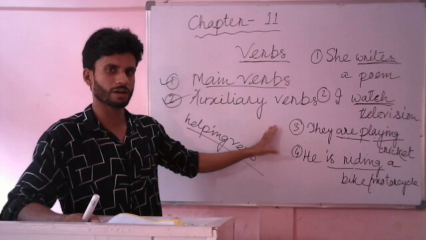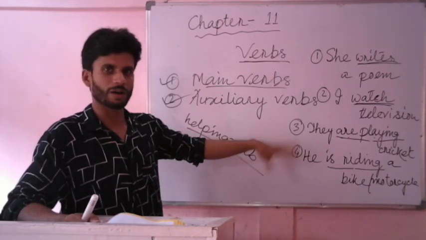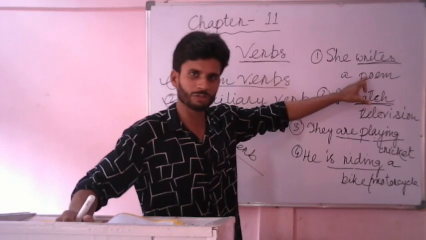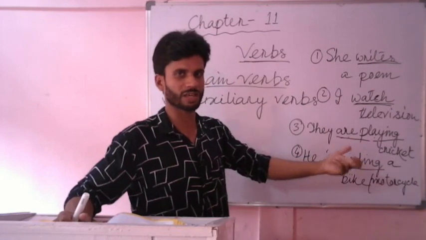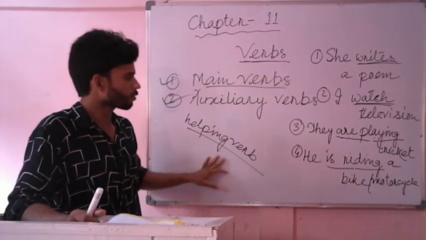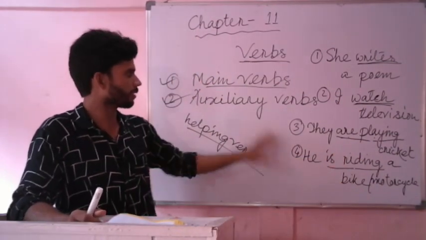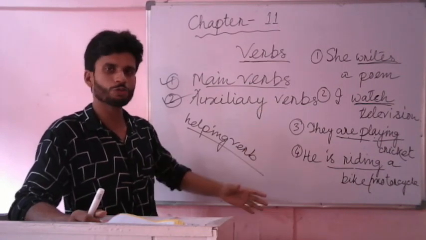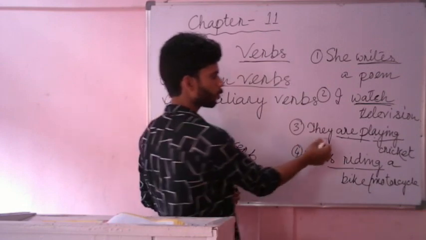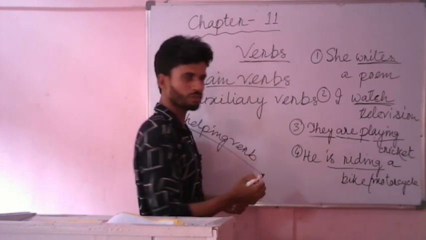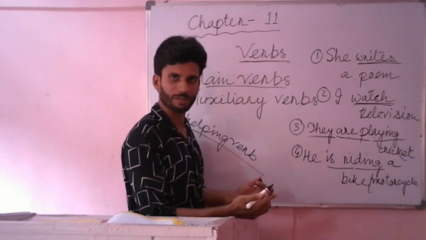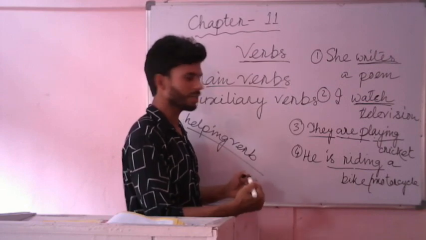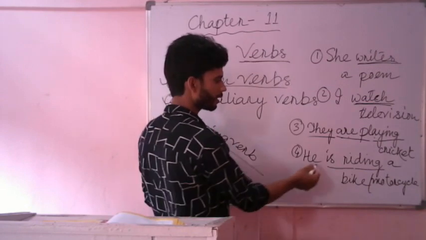But on the other hand, main verbs, the action words or the doing words, give us a sense alone. There are many auxiliary verbs, and they are used based on the tense of the sentence or the number of the subject.